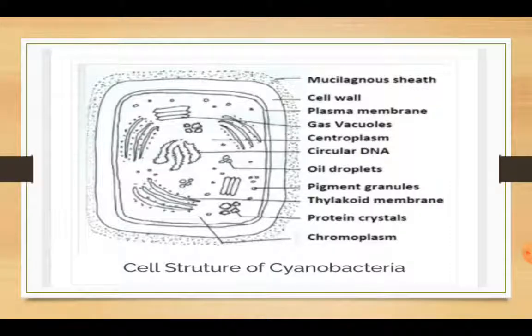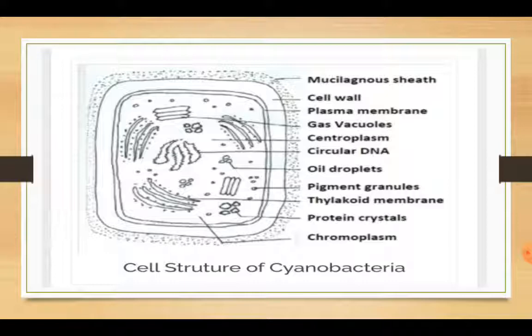After the forms we have the cell structure of cyanobacteria. As you can see here in the cell structure of cyanobacteria, the outermost is the mucilaginous sheath, then the cell wall, then plasma membrane, gas vacuole, centroplasm and circular DNA. Along with that, the main thing is the thylakoid membrane. As you have studied in the chloroplast, thylakoids are present in it for photosynthesis, and protein crystals are present.